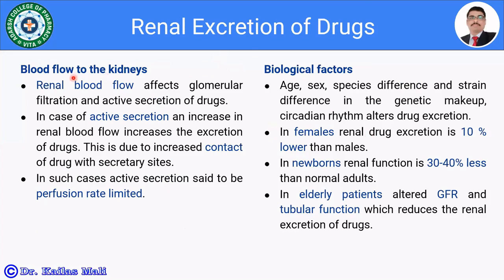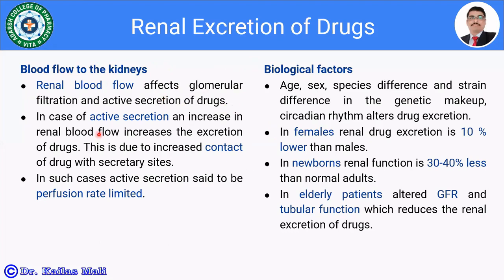Let us see the blood flow to the kidney. Definitely the blood flow to the kidney is going to affect the renal excretion of the drug. It is going to alter the renal excretion of the drug. It is going to affect the glomerular filtration and the active secretion of the drug.